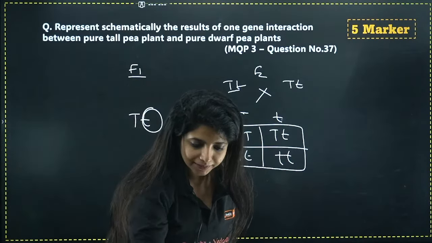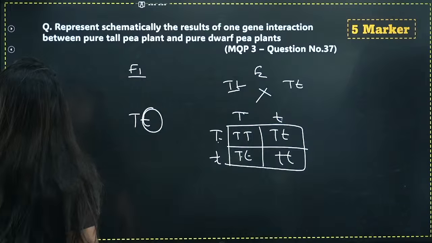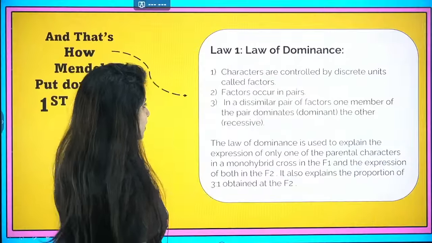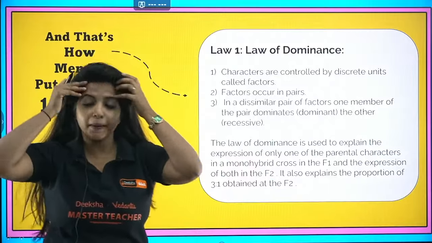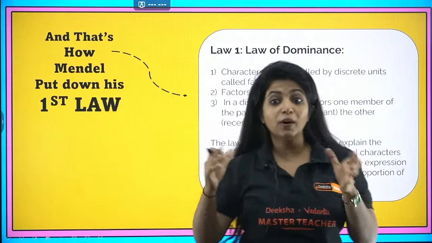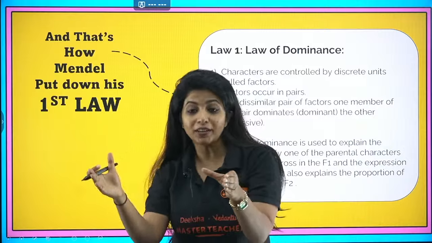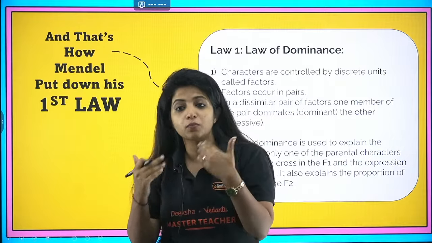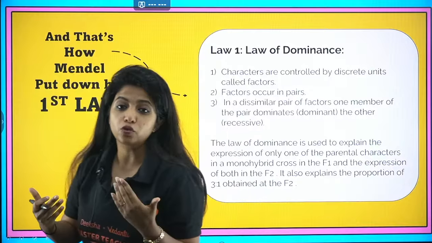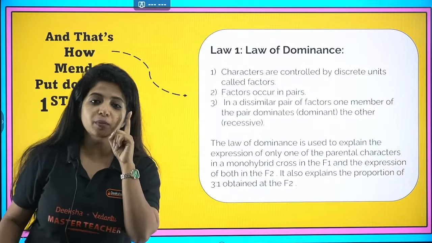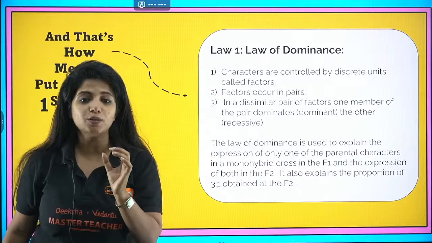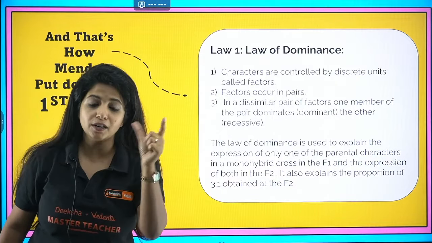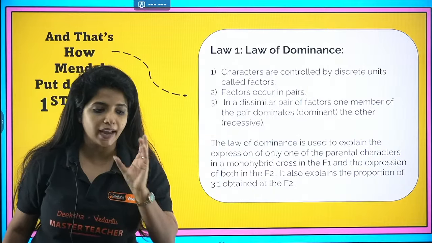Okay, done? Now we are going to go ahead with one very important thing. After Mendel did his experiment on the monohybrid cross, monohybrid means capital T, small t, it's a hybrid, it's not the same. That is why I say monohybrid cross. And why mono? Because here I am only talking about one character, one trait, that is height. And in height, I have two alleles, capital T, small t. When I get this, I will call this a hybrid.